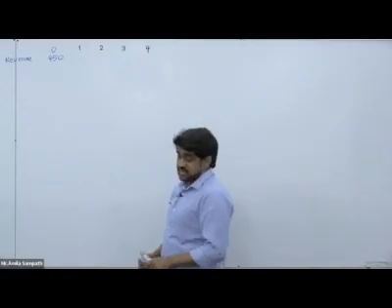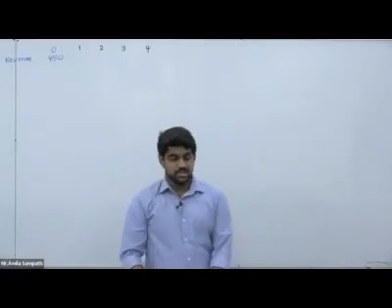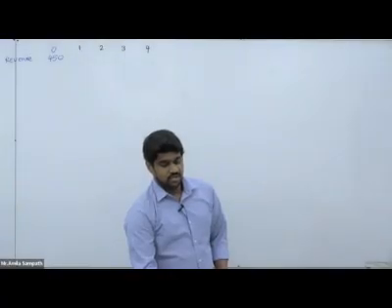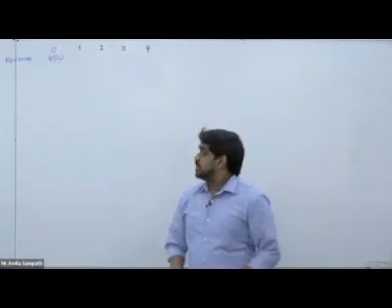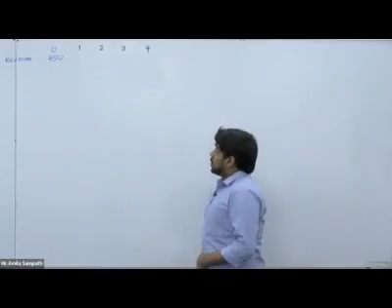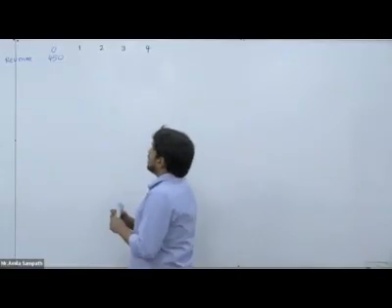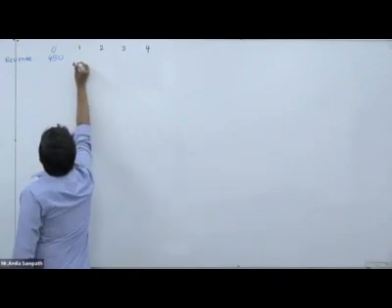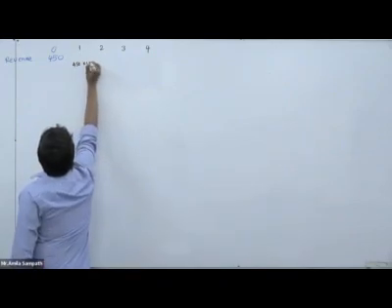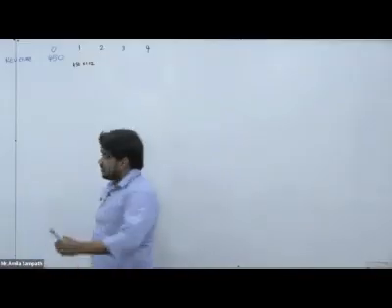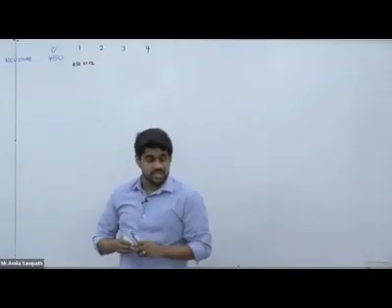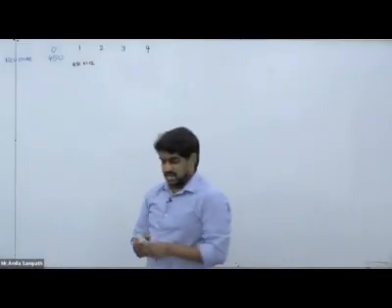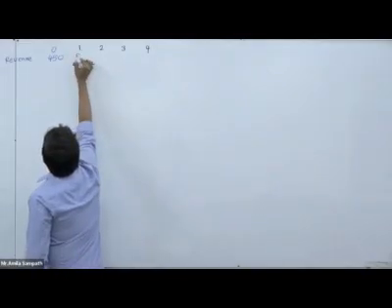For the first 3 years it is a 12% increment. How can we do that? 450 into 1.12. Then we get the forecasted revenue figure for the first year as 504.